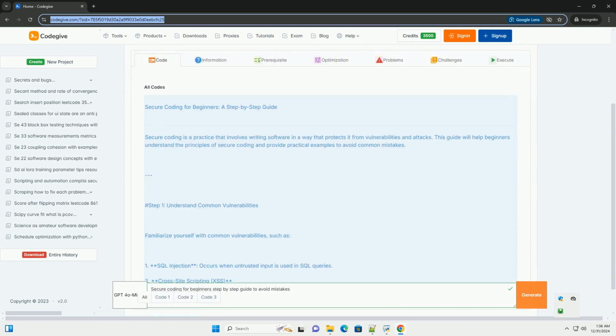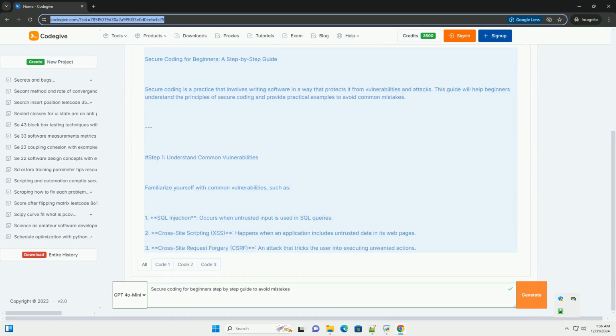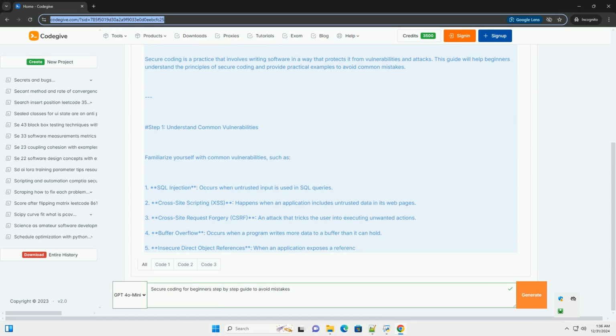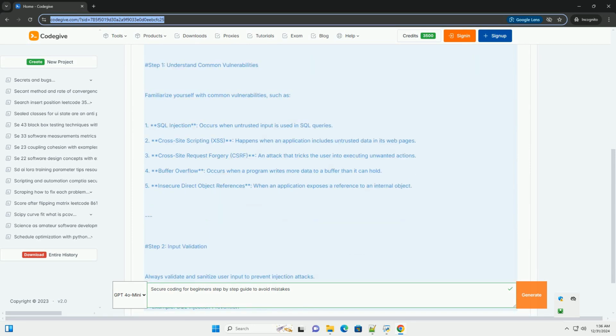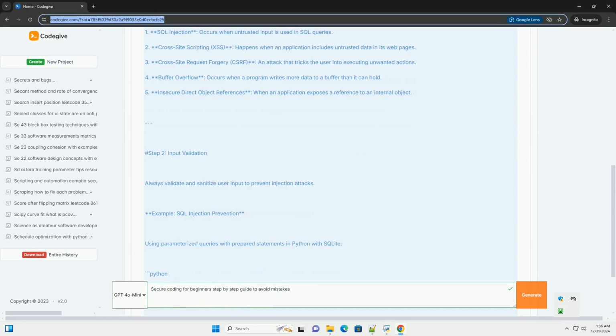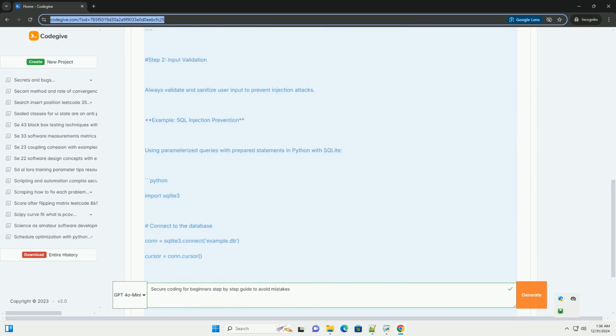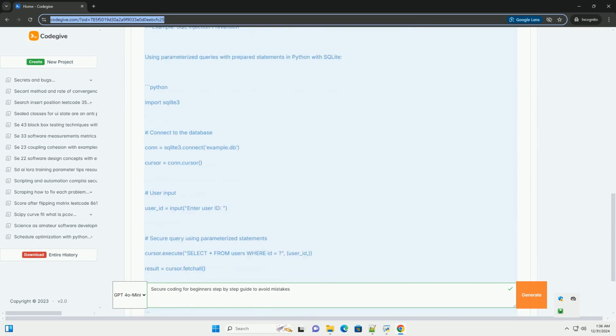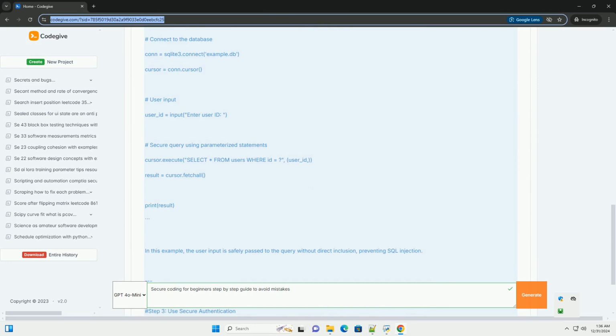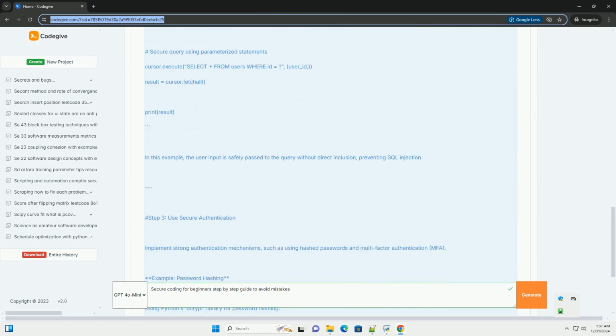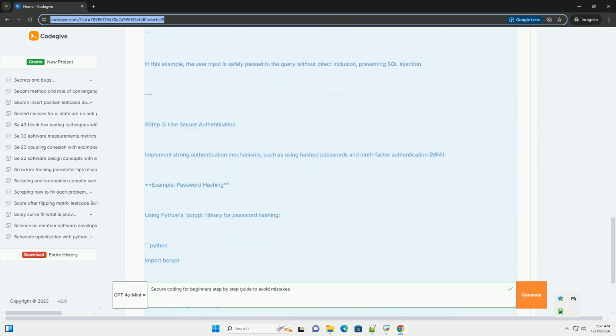Secure Coding for Beginners, a step-by-step guide. Secure coding is a practice that involves writing software in a way that protects it from vulnerabilities and attacks. This guide will help beginners understand the principles of secure coding and provide practical examples to avoid common mistakes.